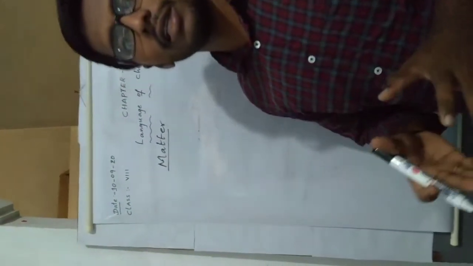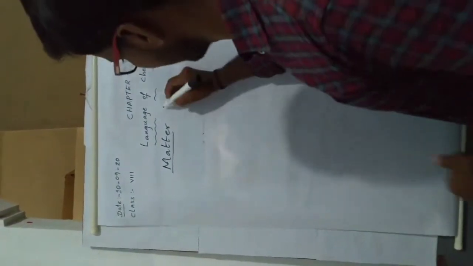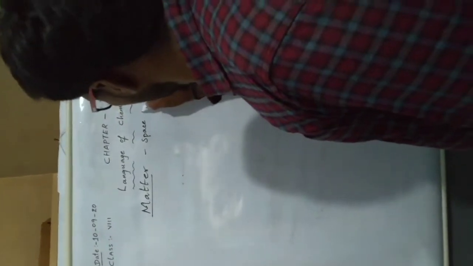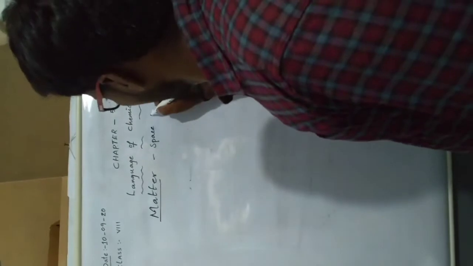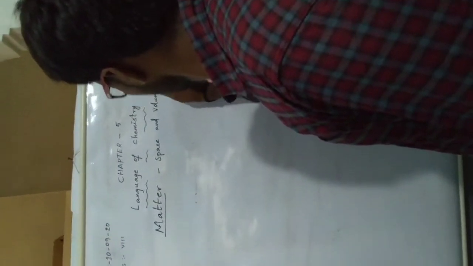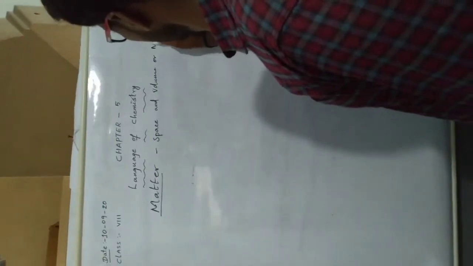Matter is nothing but anything which occupies space and volume or mass is known as matter.